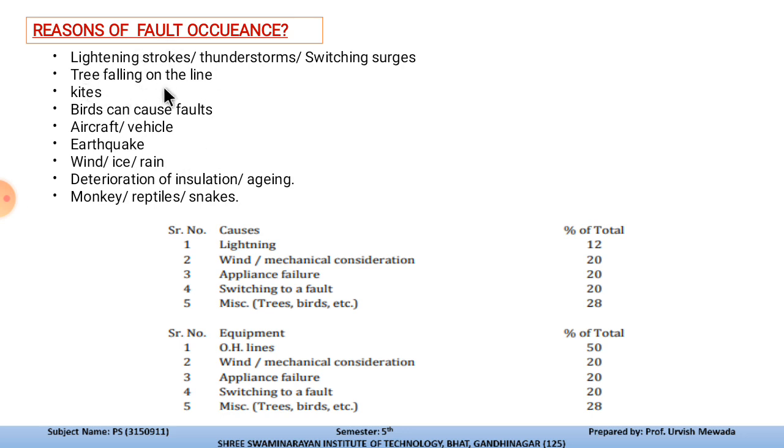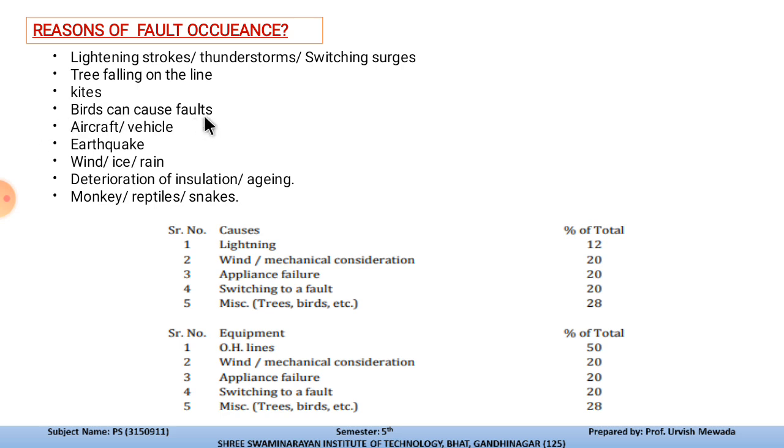Whenever a tree falls on the line, it can fall on two lines, or it can cover all three lines, which can generate a triple line to ground fault, or a double line to ground fault. Or if the tree falls on a single conductor and the conductor falls on the ground, that will be a line to ground fault. Or any kites stuck in the transmission line can also create a fault.